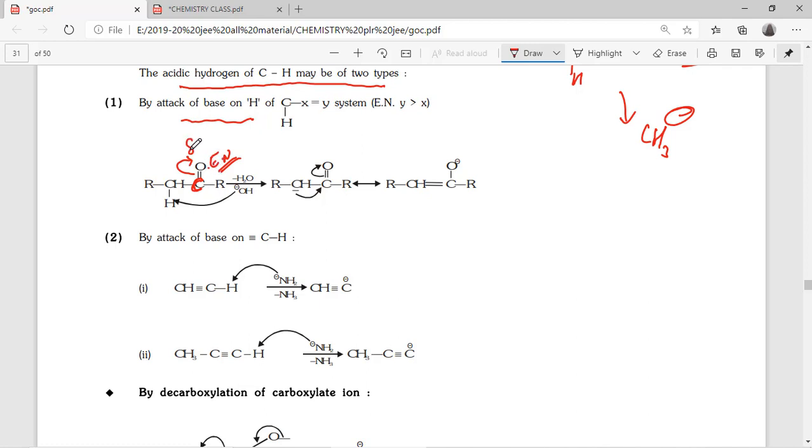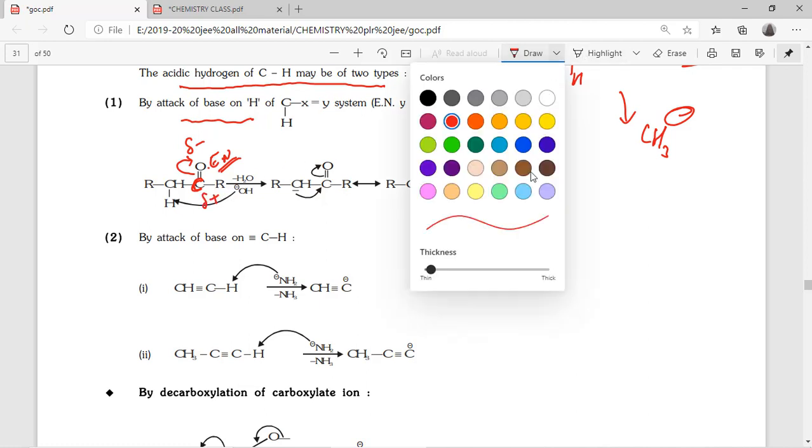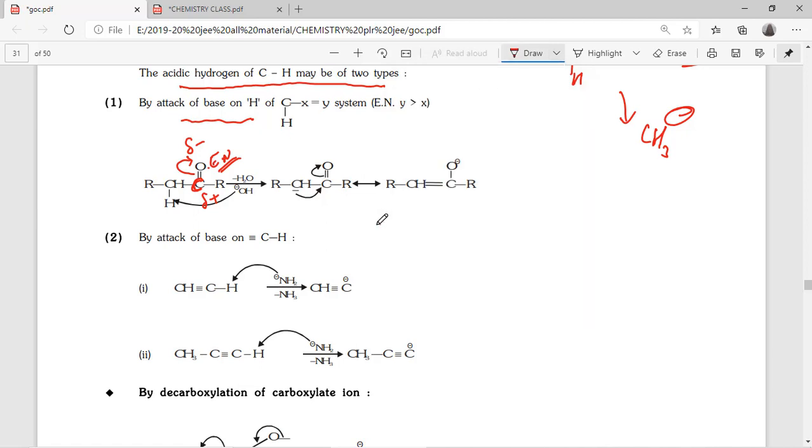So here oxygen gets negative charge, carbon gets positive charge. Now, if it is getting positive charge, then the next carbon's hydrogen, because this carbon requires electrons. See, I am writing this one again.